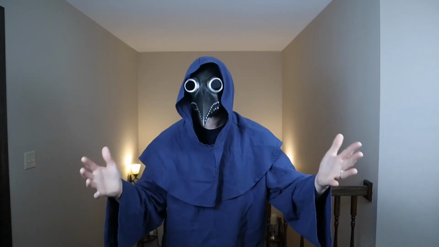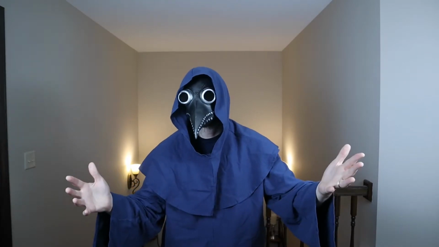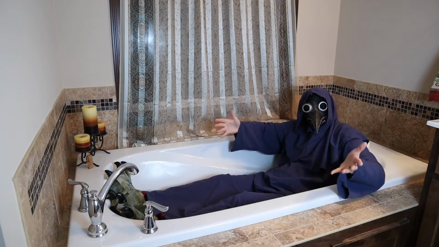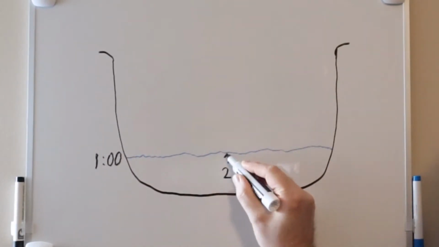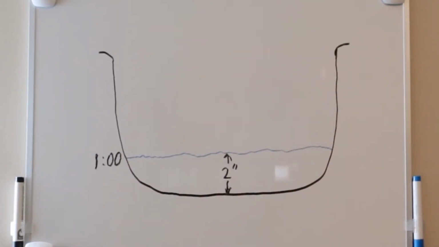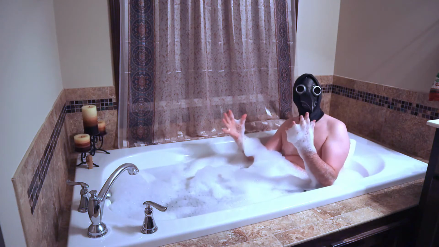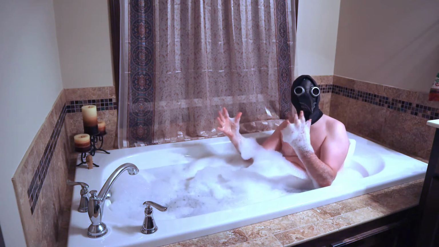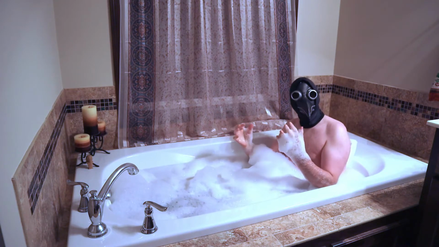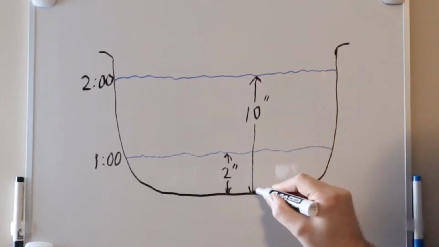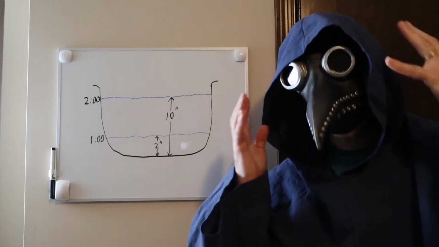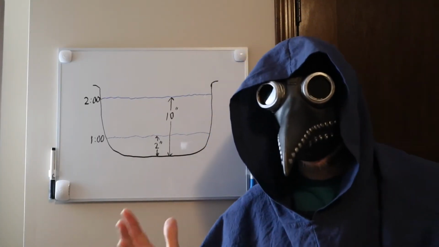First of all, let's take a simple example. Suppose you are filling a bathtub with water, and at 1 o'clock you notice that the water in the bathtub is 2 inches deep. Now, let's say you leave the bathtub and don't come back until an hour later, 2 o'clock. At 2 o'clock, the bathtub is filled with 10 inches of water. But if you left for an hour, wouldn't the bathtub be overflowing? Just pretend the water pressure is low.